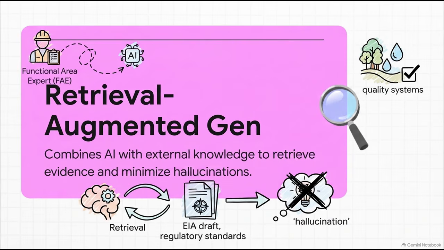This is a framework where we combine AI models with our own external, verified knowledge bases, like your specific EIA draft or the exact regulatory standards. This grounds the AI. It forces it to retrieve actual, relevant evidence from your documents, which drastically minimizes the risk of factual hallucinations, where the AI just confidently makes things up.